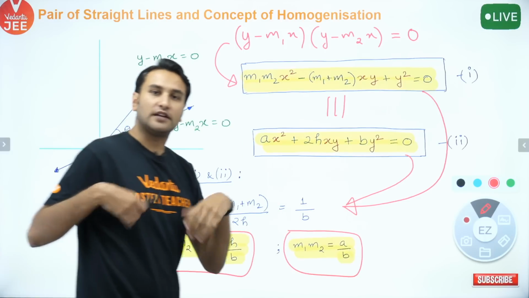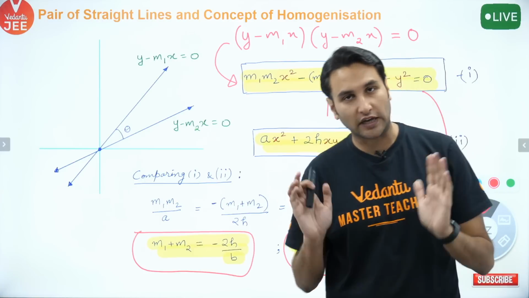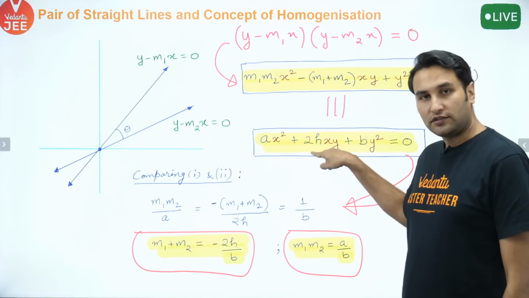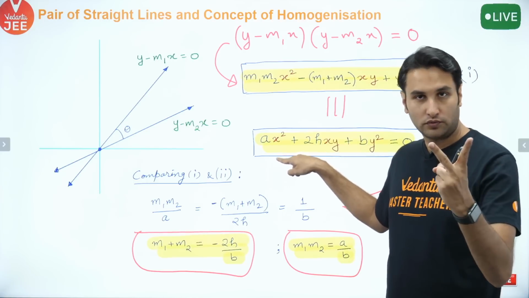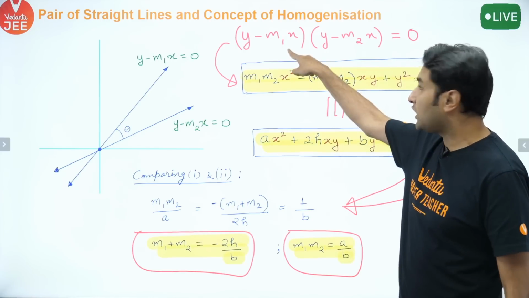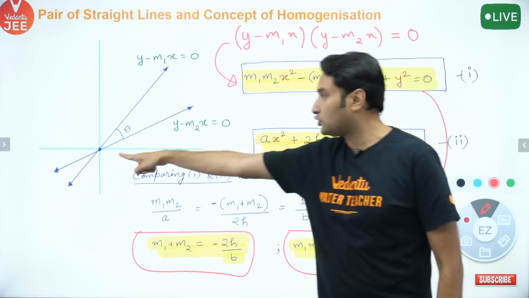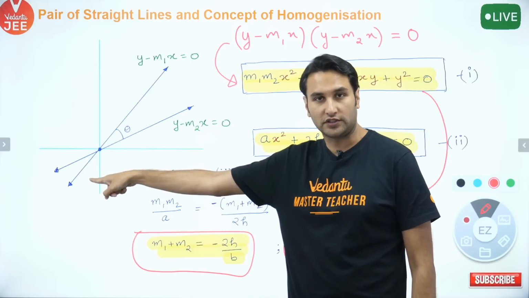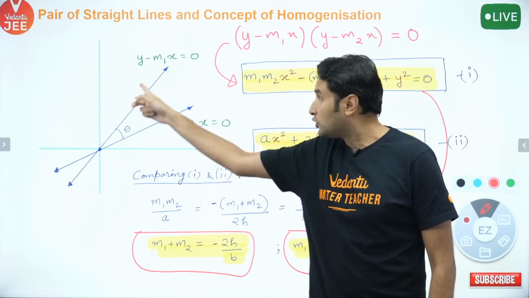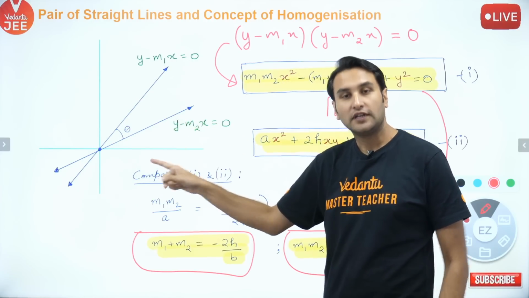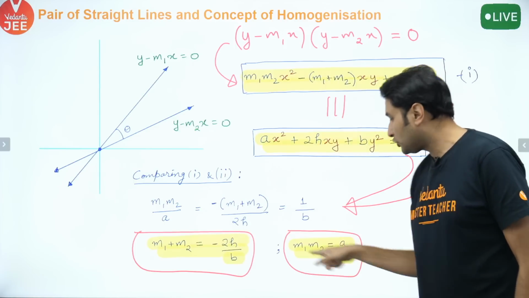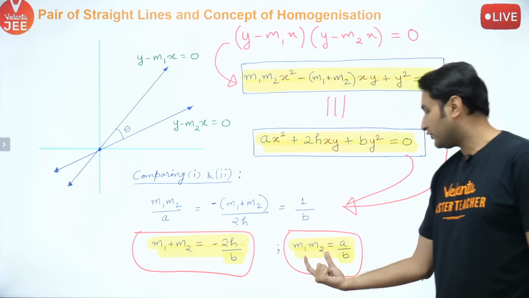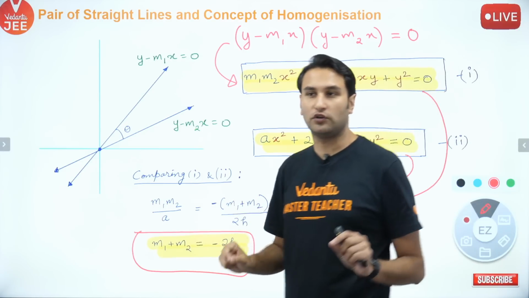So let me just recap again what did we learn till here. बच्चों क्या क्या सीखा हमने? We have learned that this homogeneous equation in degree 2 represents a pair of straight lines which pass through origin. What is a pair of straight lines? Multiplication of two lines passing through origin whose slopes are m1 and m2 such that m1 plus m2 is minus 2h by b and m1 into m2 is a by b. Please note it down in your notebooks.